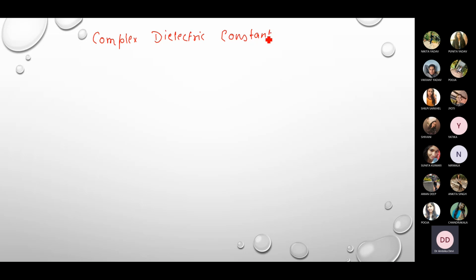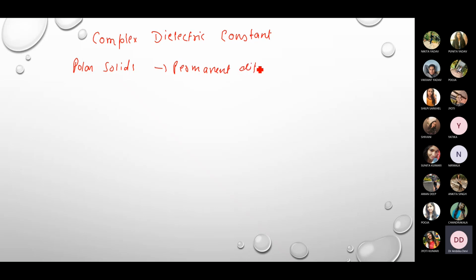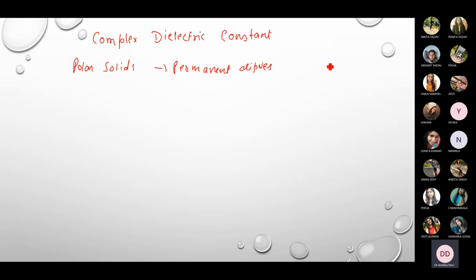So see students, in case of polar solids, I told you last time that polar solids will have permanent dipole moments. They have permanent dipoles in the dielectric material, so three kinds of polarizability are there: orientational polarizability, which is also known as the dipolar polarizability, and then ionic polarizability, and then electronic polarizability.